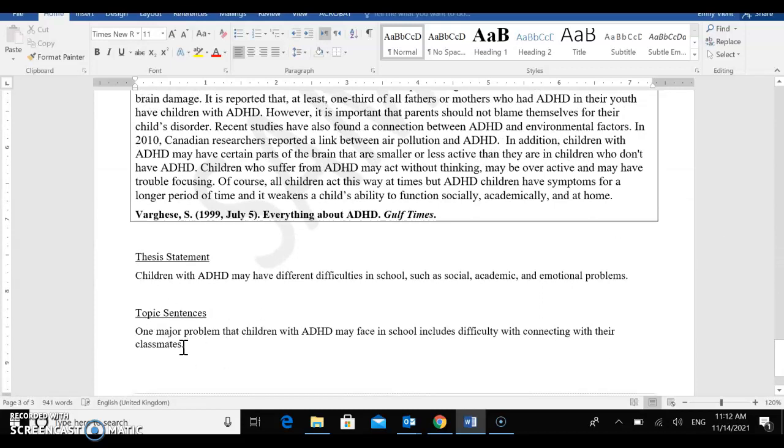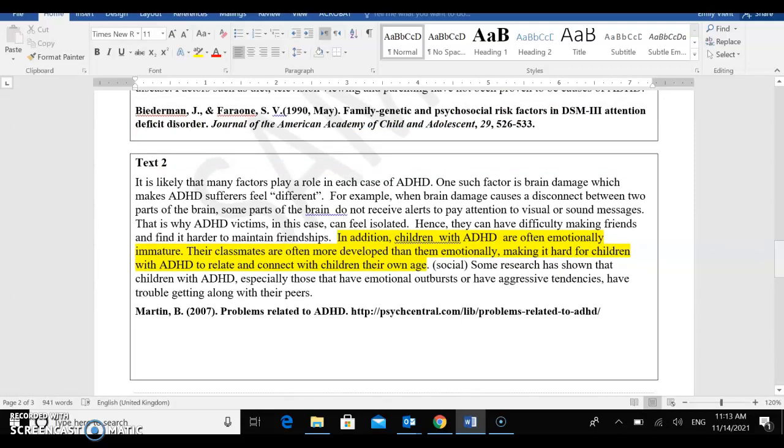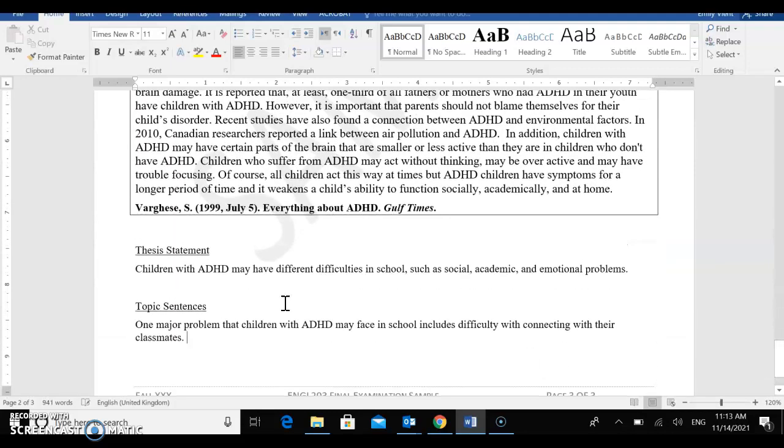And then we would continue with our body paragraph. We would elaborate on this a little bit, and then you would integrate the evidence and include the APA citation. So you'd have to paraphrase this evidence and then respond to it using any of the response types I went over in class for the term paper.